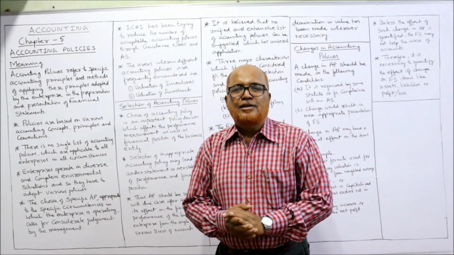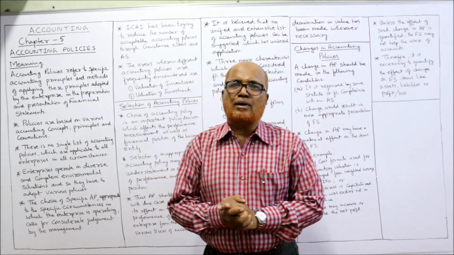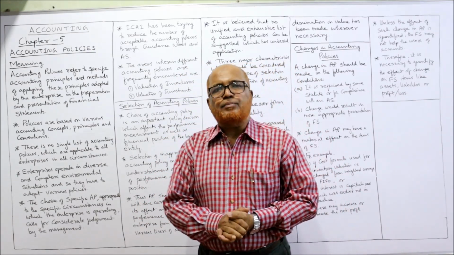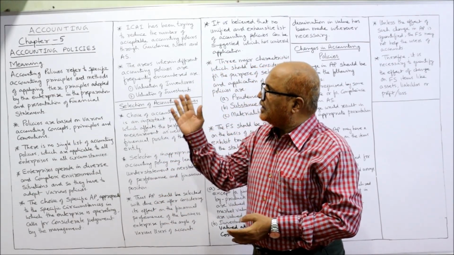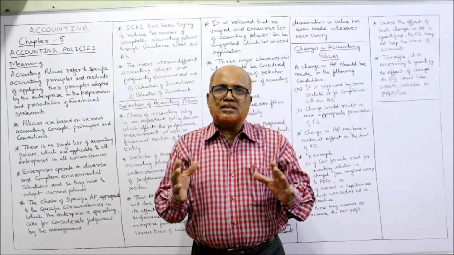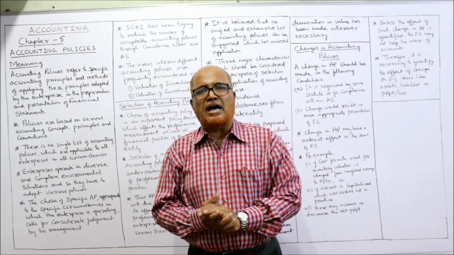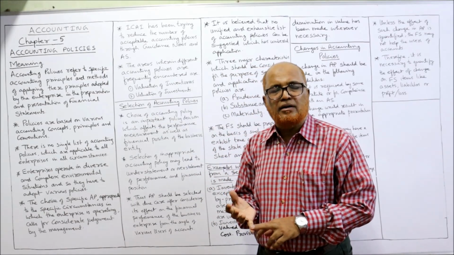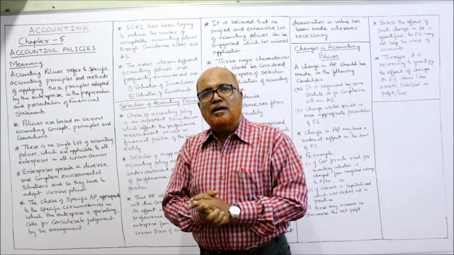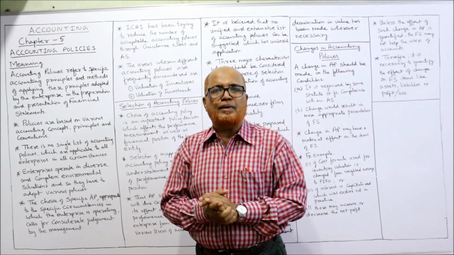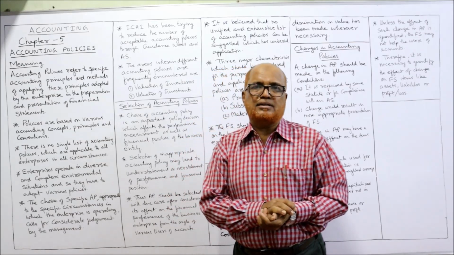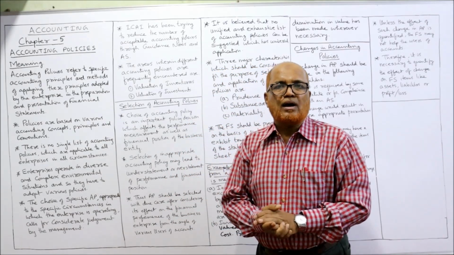I'm Hasham Ali Khan. In the last videos, 4 chapters I have completed on accounting for CA Foundation. In this video, chapter number 5, that is accounting policies, I'm going to explain. So the last 4 chapters I have completed: first, theoretical framework; secondly, accounting concepts and conventions; third, capital expenditure and revenue expenditure; and in the last video, contingent assets and contingent liabilities. These are the things I have completed so far.